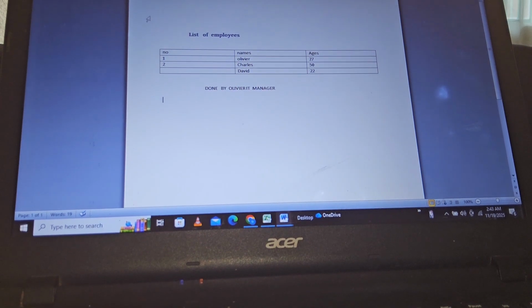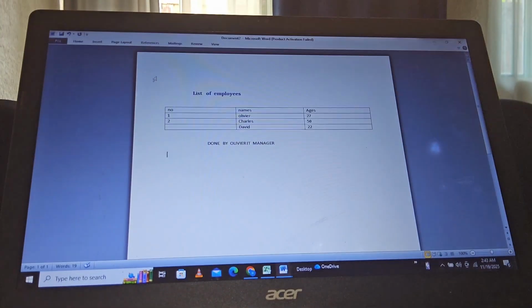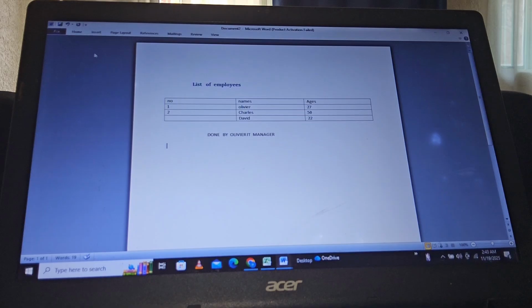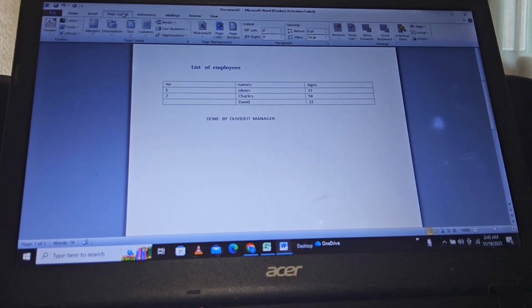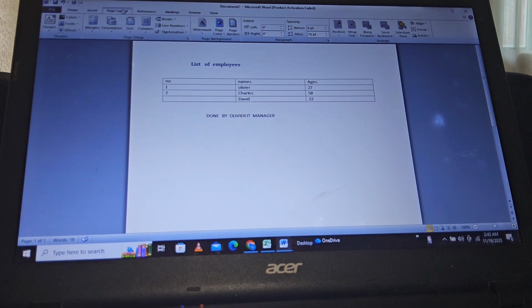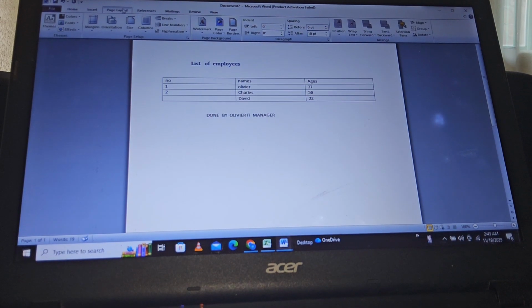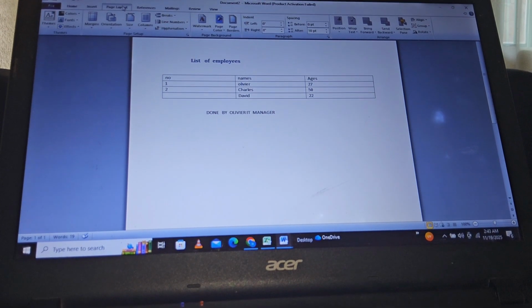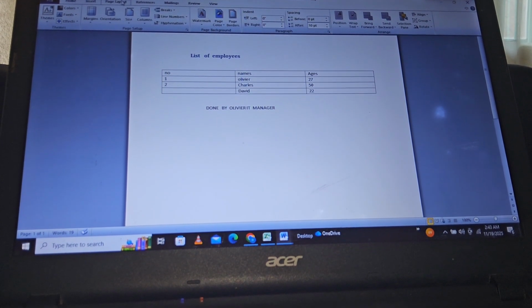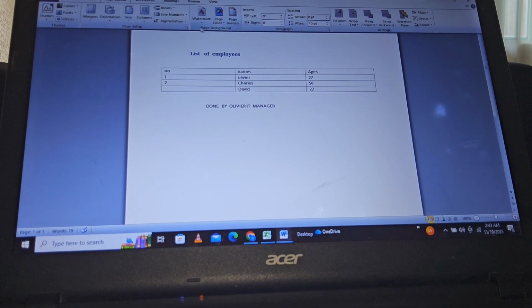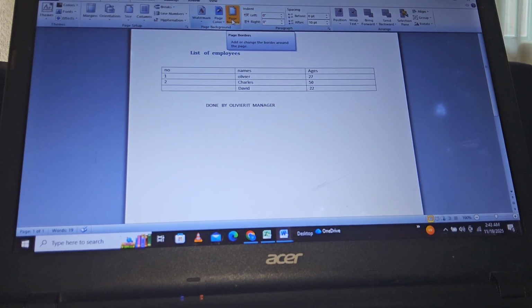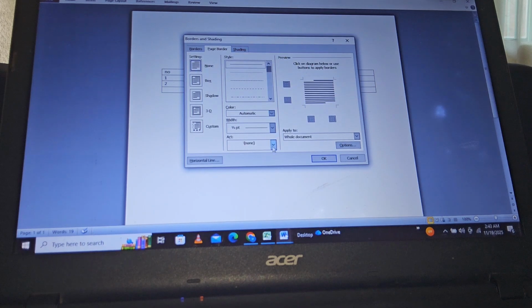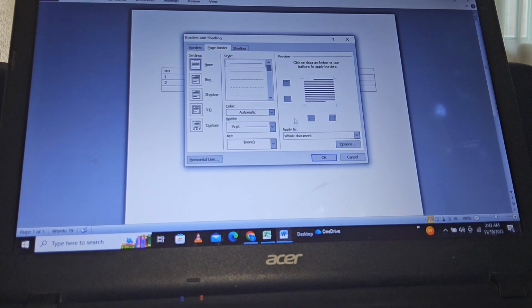Now here you can do other things, like you can put a border. Put the border. This is the layout. If you want to design your document, you can put page color. You can put a border. You can put a watermark. So you can go in the border. Let us put in the border.